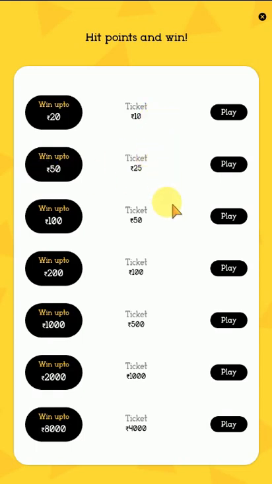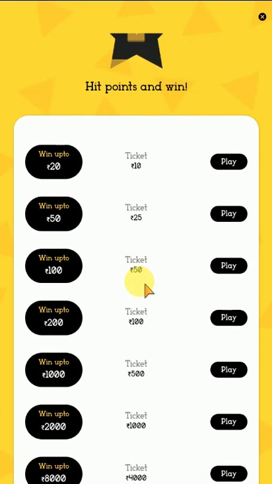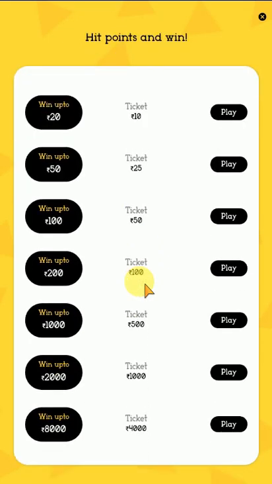Any option you choose, for example win up to 50 rupees, you will have to pay 25 rupees; win up to 100 rupees, you will have to pay 50 rupees; win up to 200 rupees, you will have to pay 100 rupees. If you do not score better than your opponent, you are going to lose your money. So be aware, calculate your risk-reward ratio, and only then enter.